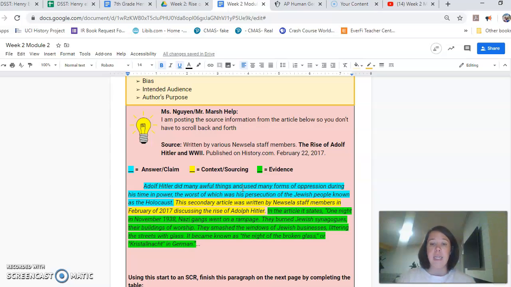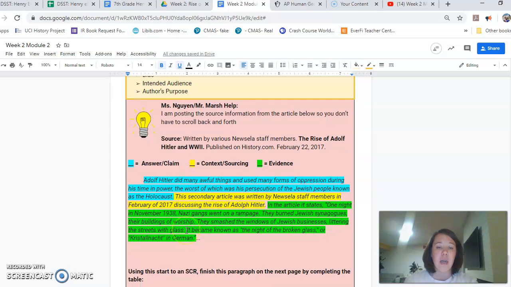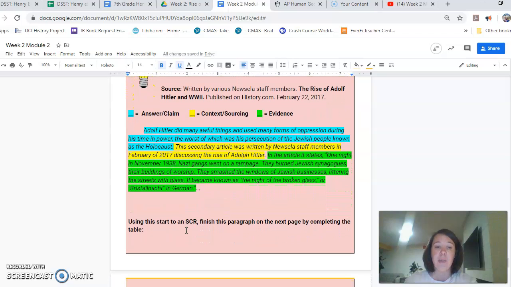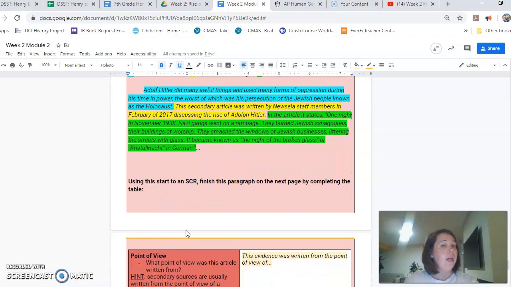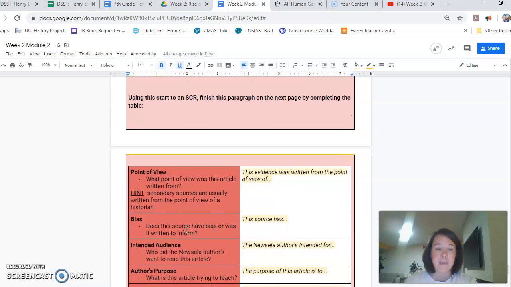In the article it states, "One night in November 1938, Nazi gangs went on a rampage. They burned Jewish synagogues, their buildings of worship. They smashed the windows of Jewish buildings, littering the streets with glass. It became known as the Night of Broken Glass, or Kristallnacht in German." Using this to start an SCR, I'm going to finish the paragraph on the next page by completing the table. So we're not typing it like a traditional paragraph, you're finishing it in these boxes.